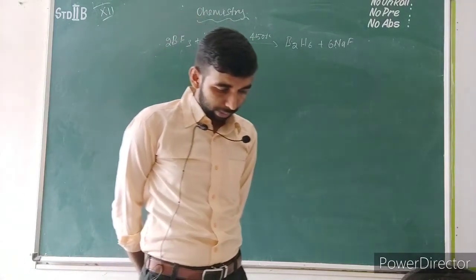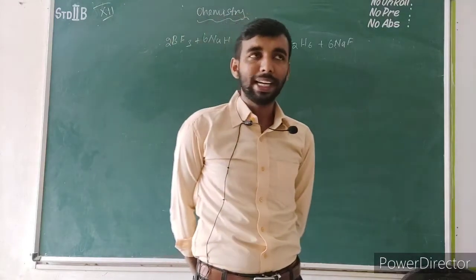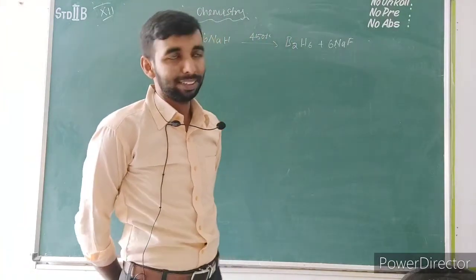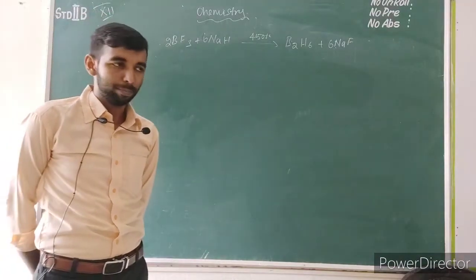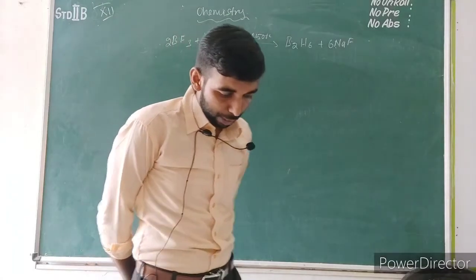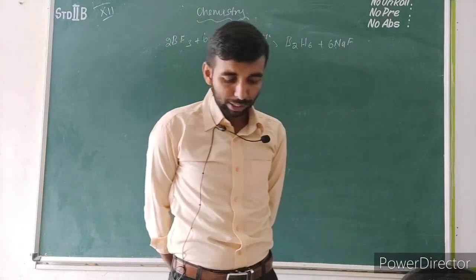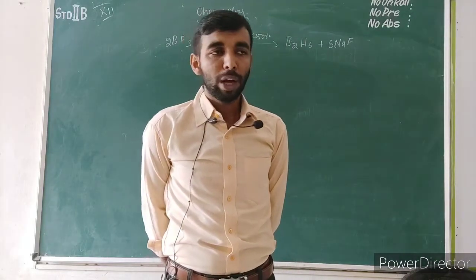Let's see formation of boron trihalide. How will you form the boron trihalide? If you add boron with the halogens, it will produce boron trihalide. Halide is nothing but halogens, such as fluorine, chlorine, bromine, iodine. Boron combines with halogen to form boron trihalide at higher temperature. If you want to prepare the boron trihalide, you have to heat the mixture at a very high temperature.